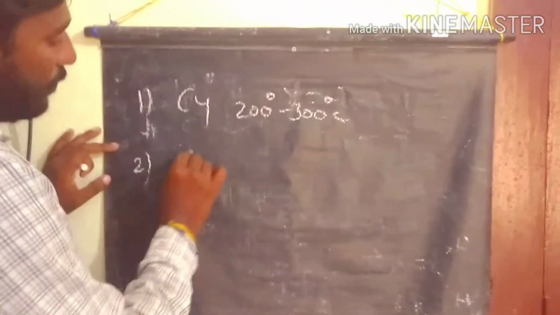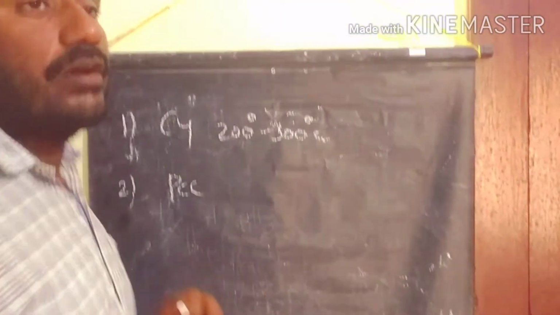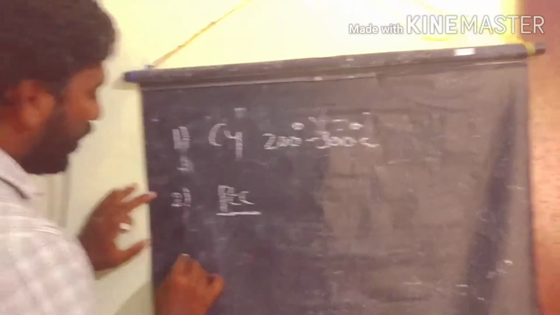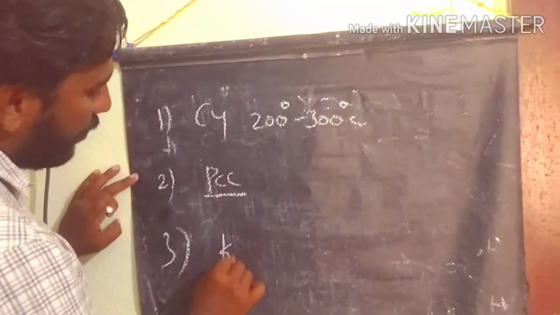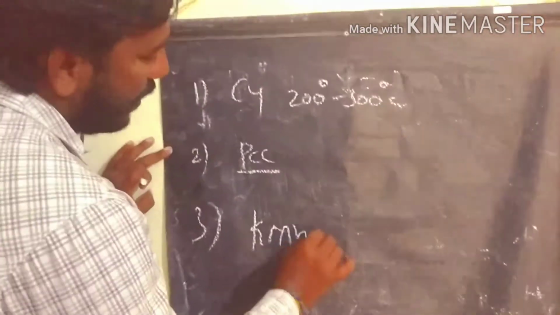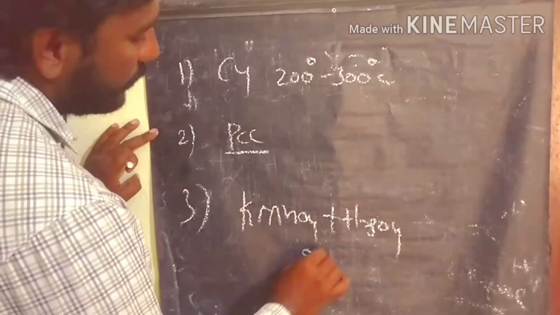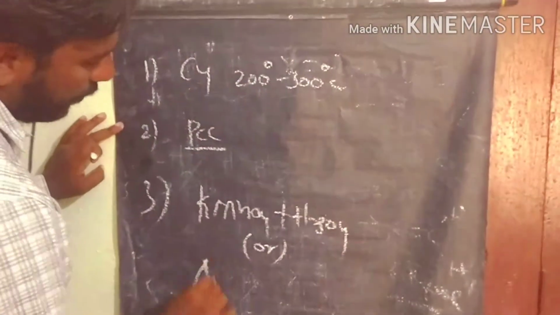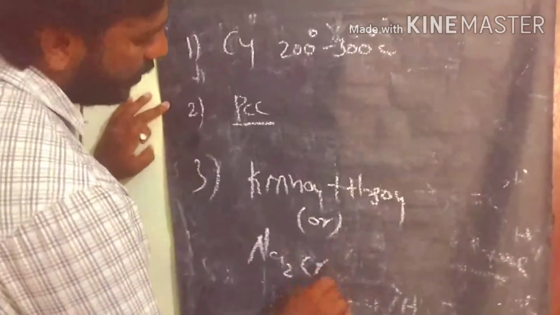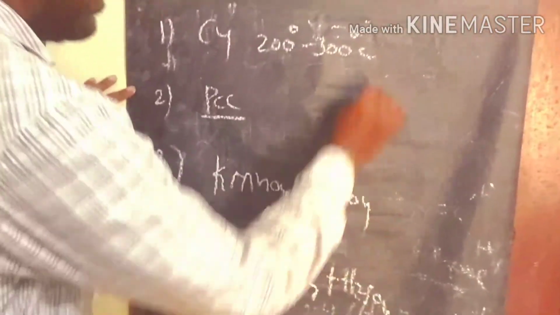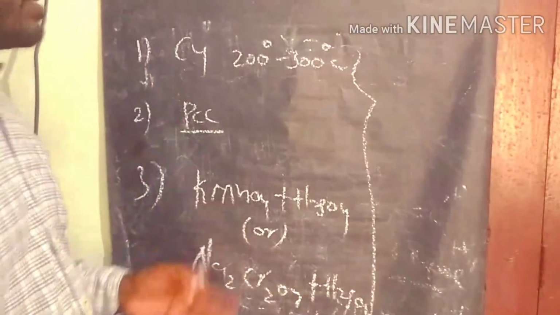The second one is PCC, pyridinium chlorochromate. This is also one of the important oxidation reagents. The third one is generally KMnO4 in an acidic medium like H2SO4, or sodium dichromate in the presence of an acidic medium. So we have three types of oxidation reagents here.